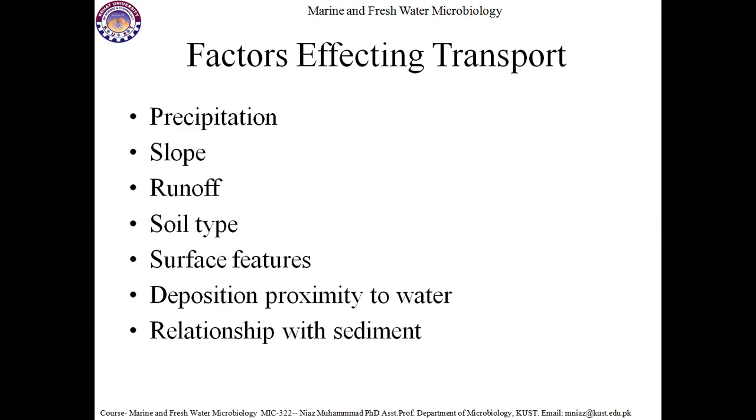They can increase the CFU per ml of the water. Similarly, surface runoff. If there is huge rain, these droplets will move from that place to water bodies through surface runoff.